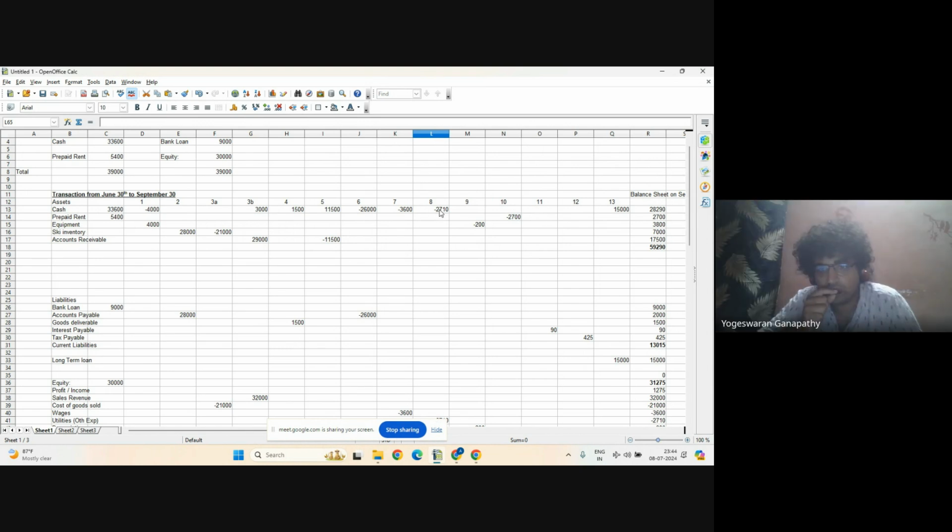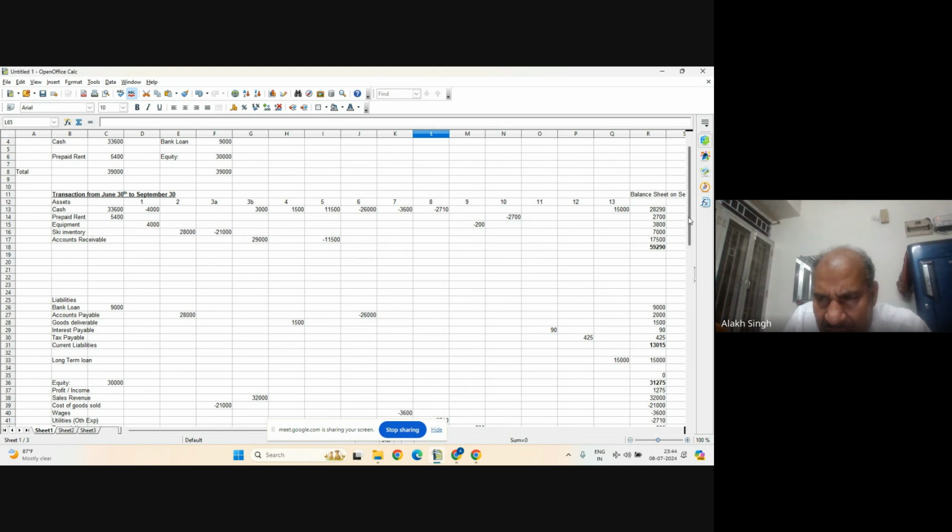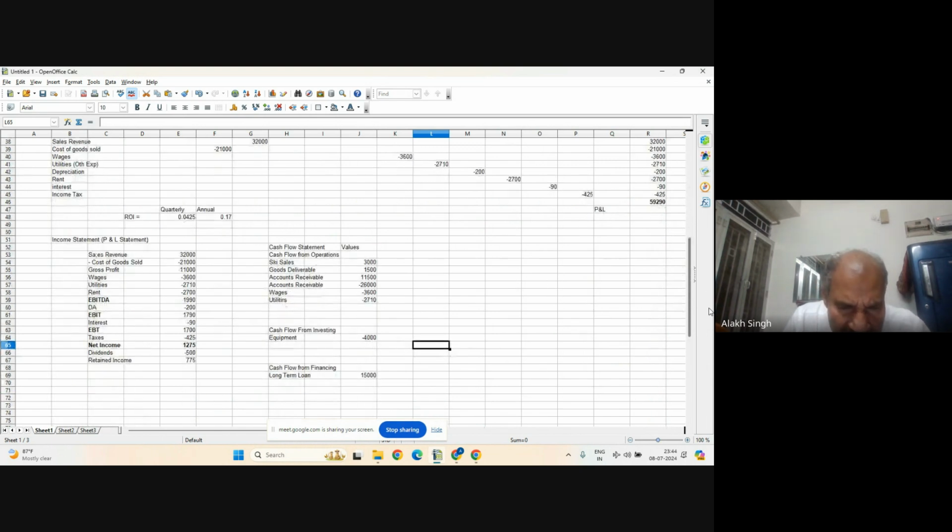So the 15,000 is there. I already wrote it here, from financing. Cash flow from financing is 15,000 positive. This 4,000 is from investing, so let's add these. So cash flow from operations. This is the sum. This part should be cut and written here, okay, control V.